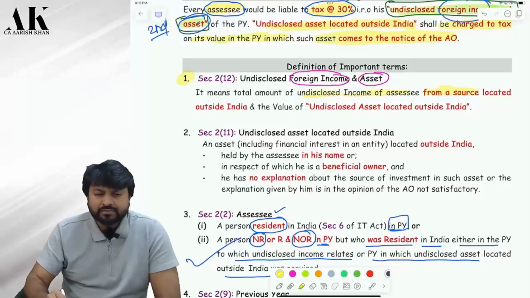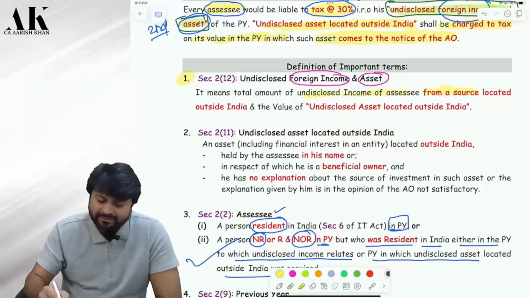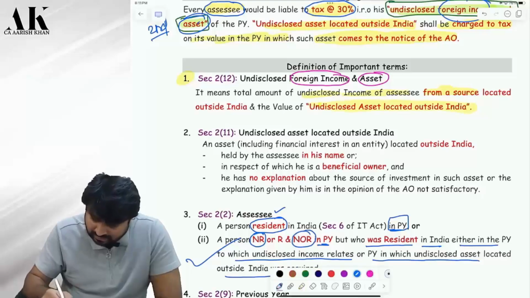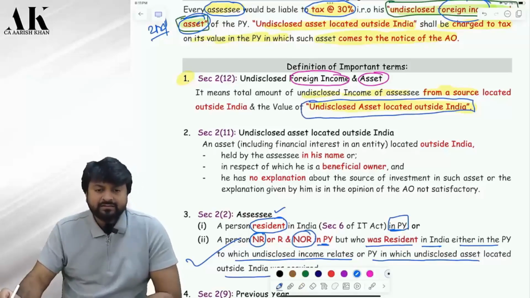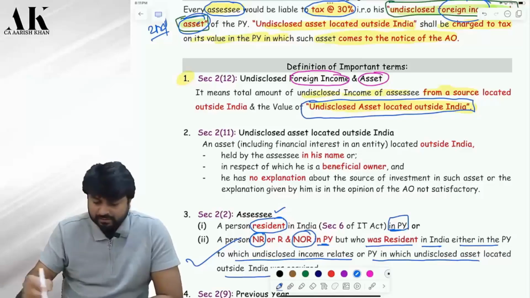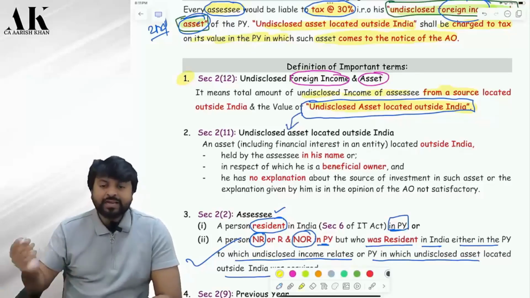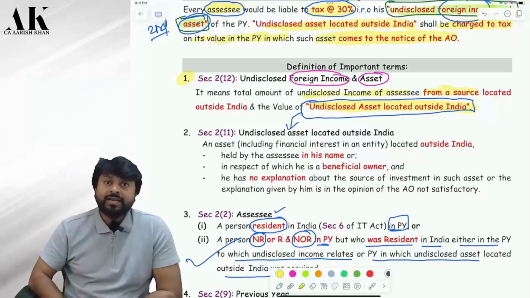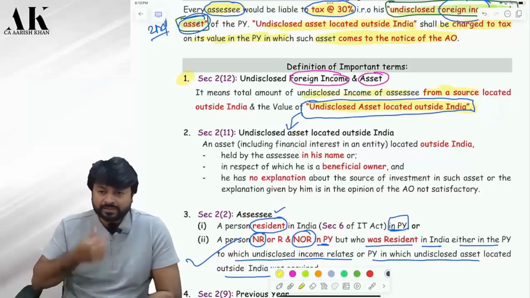And the value of what? Located outside India. Now when can I say that the assets are what? What do I mean by this phrase? Undisclosed asset located outside India. See, the definition of this is given in the next line. Shall I read? So when can, you might have lot of assets outside India. Yes or no, Palani? Yes, sir. So when can I say that the assets which are outside India are undisclosed? There has to be some definition of that, na?